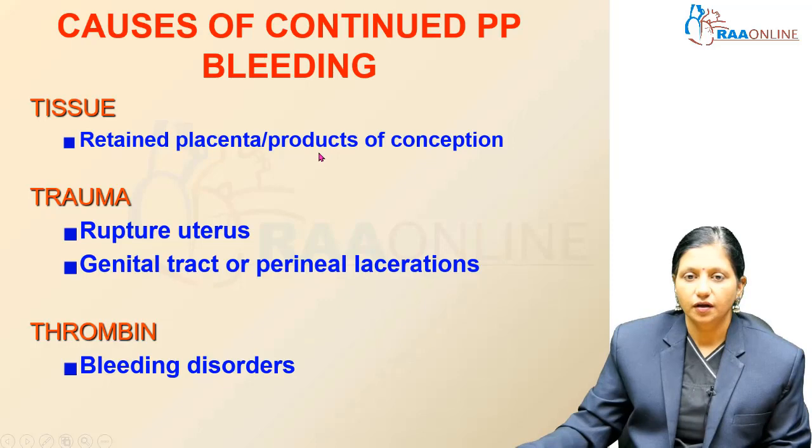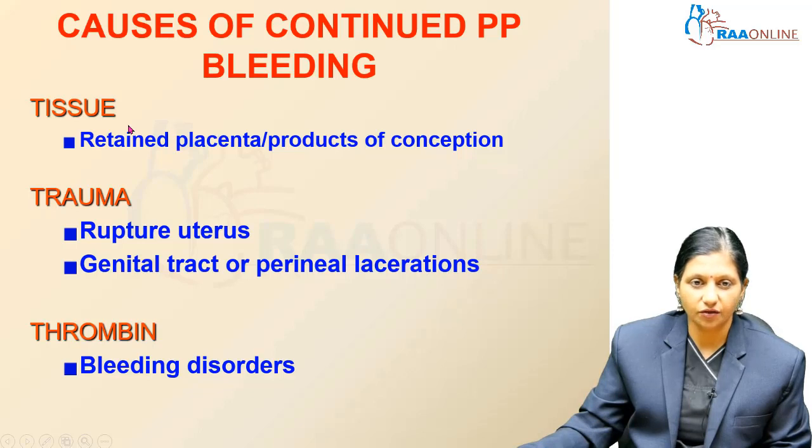Retained bits of placenta or products of conception is called tissue. It can lead to postpartum hemorrhage in 20% of cases. Trauma is ruptured uterus or genital tract or perineal lacerations or extended episiotomies, which can lead to postpartum hemorrhage in another 10 to 20% of cases, and thrombin or bleeding disorders can be responsible for PPH in 10% of cases.